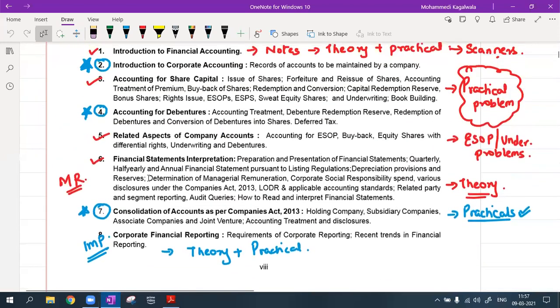Here, financial statements interpretation, chapter number 6. Managerial remuneration. When you open your scanner, you will find this as a separate chapter, chapter number 10, managerial remuneration. So finish this chapter, read everything, do the theory also from the module, do these 3-4 sums which I've already solved with you, and the balance sums I'll continue tomorrow.